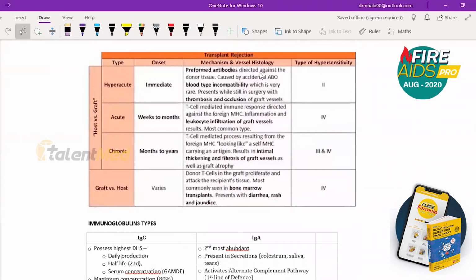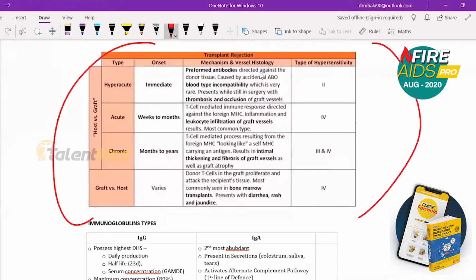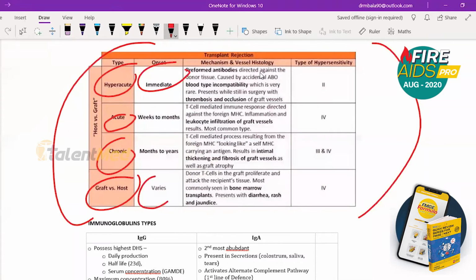Then we saw about the reactions, transplant rejection. You have to know it can be acute, hyperacute, chronic or graft versus host, which I told yesterday itself. Hyperacute is the one that occurs immediately. Acute takes time. Chronic takes more time. In graft versus host, you cannot say the time.